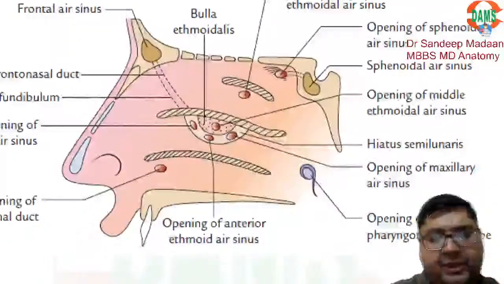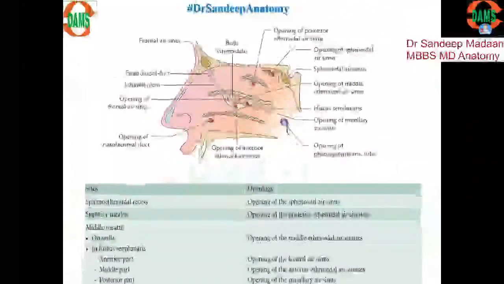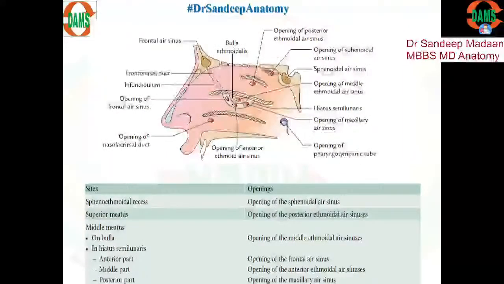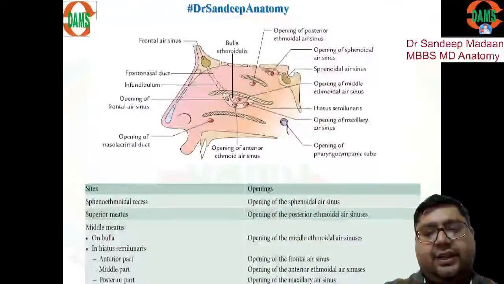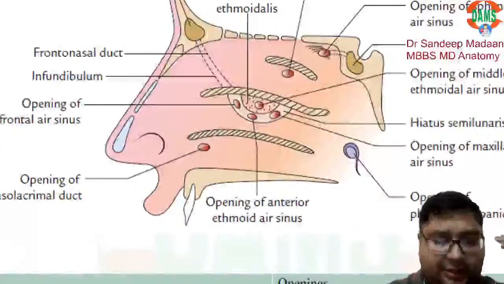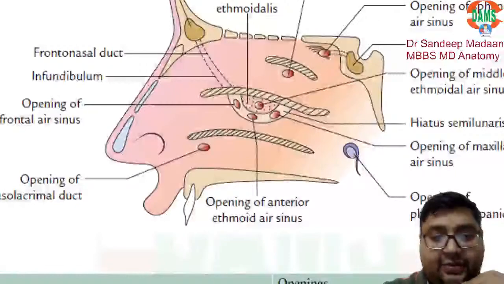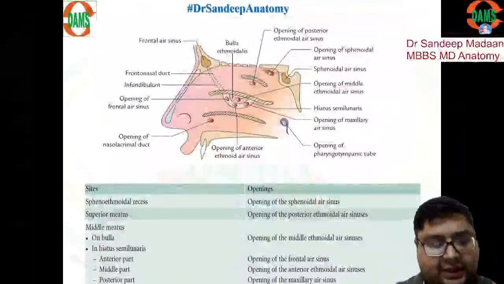So in the inferior meatus we have the nasolacrimal duct. In the middle meatus we have the bulla ethmoidalis and also the hiatus. So basically this is the FAM structure, frontal, anterior ethmoidal and the maxillary, and here you can see the middle ethmoidal, this is posterior ethmoidal, and this one is the sphenoidal part. So this is what we can learn about different parts.